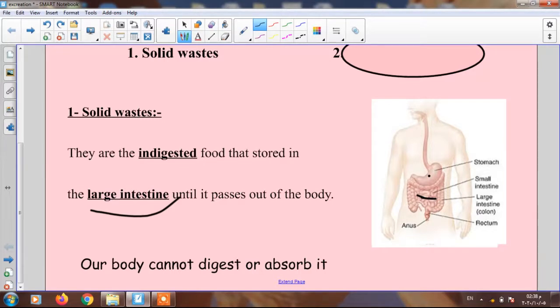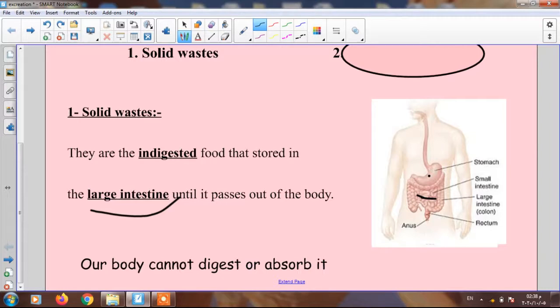Okay, so again, digested food in the small intestine is absorbed, and the blood carries this digested food to all the body cells and leaves the wastes, till the wastes move and are stored inside the large intestine till the body gets rid of it through the rectum and then outside the body.